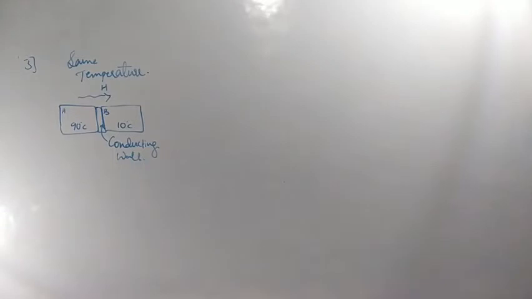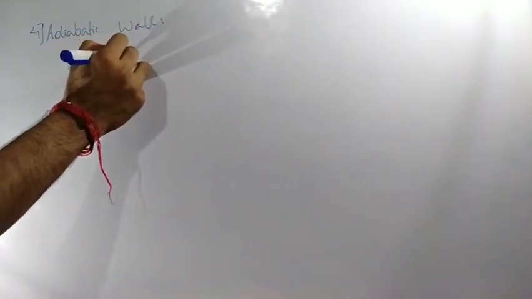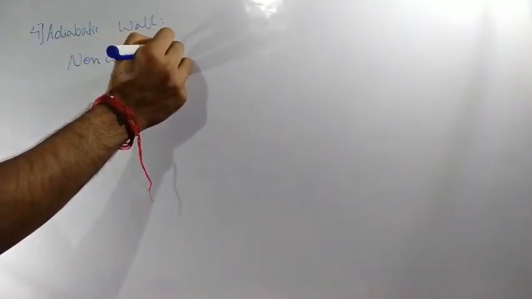Now next, what is an adiabatic wall? Fourth question, what is an adiabatic wall? Adiabatic wall means a non-conducting wall.